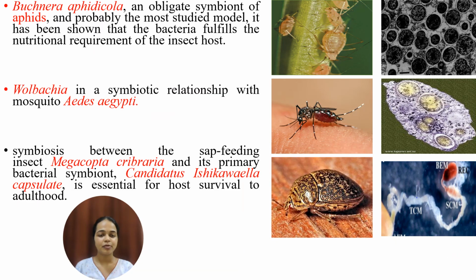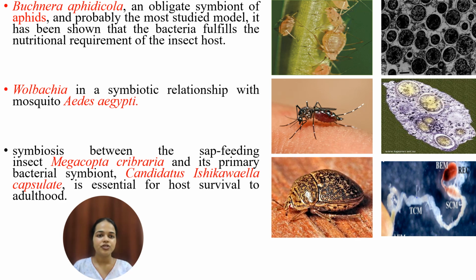So we can see there are some examples of the microbial endosymbionts. The first one, in the first picture, we can see the Buchnera aphidicola. It's an obligate symbiont of the aphids, and it is one of the most studied models. In this, it has been shown that this particular bacteria, Buchnera aphidicola, fulfills the nutritional requirement of the insect host, that is the aphid.